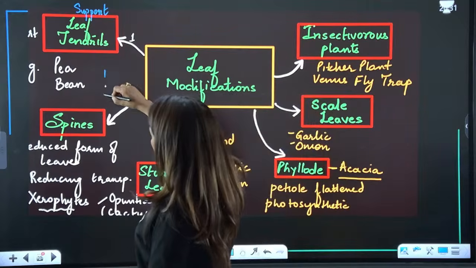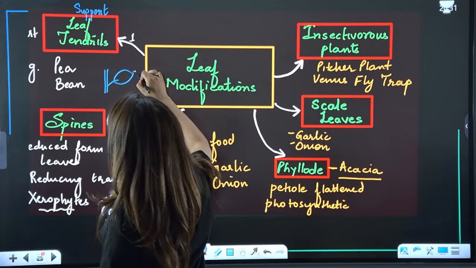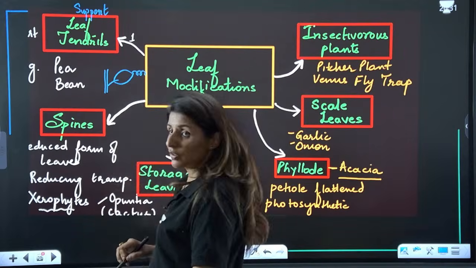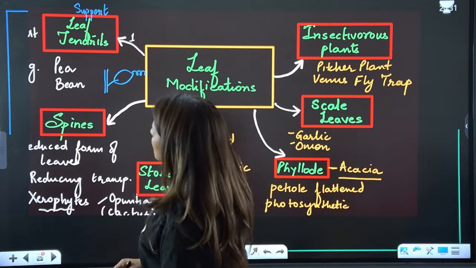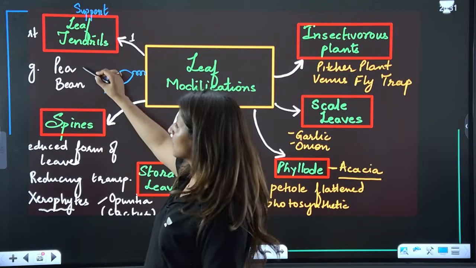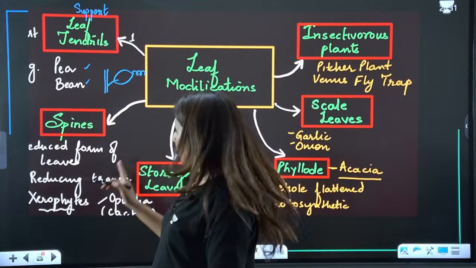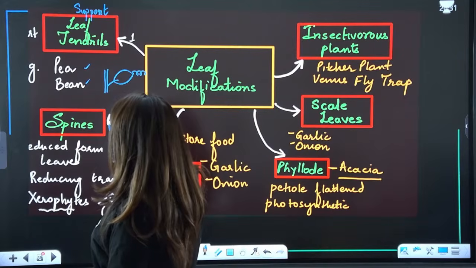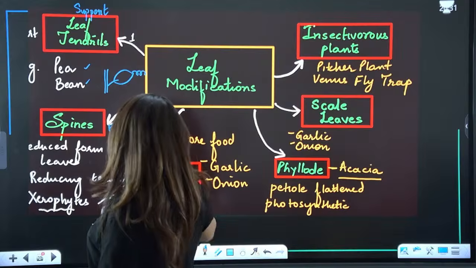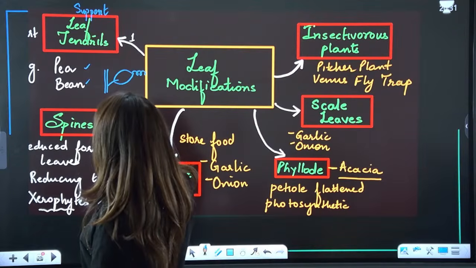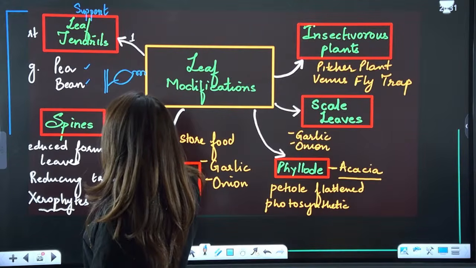If it arises from, let's say, the tip of the leaf getting converted, or from the petiole, these are leaf tendrils. Where are they present? P and B. They are meant for protection also, or rather they are meant for reducing water loss, reducing transpiration.